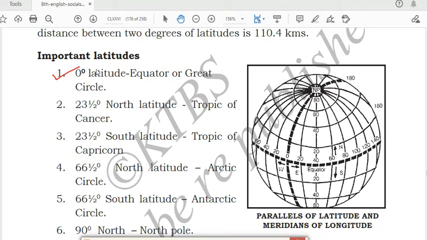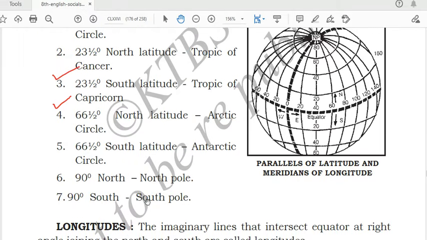If the latitude is 0 degree, then it is called the equator or great circle. If it is 23 and a half degree north latitude, it is called the Tropic of Cancer. 23 and a half degree south latitude is called the Tropic of Capricorn. 66 and a half degree north latitude is called the Arctic Circle. 66 and a half degree south latitude is called the Antarctic Circle. Then we have 90 degree north, called the North Pole, and 90 degree south, called the South Pole.